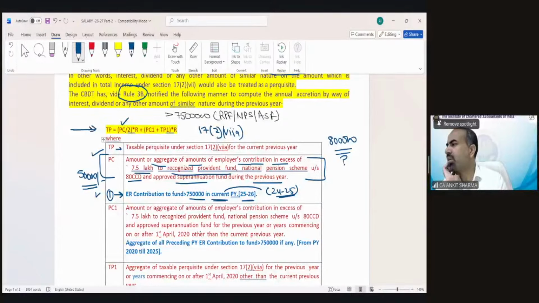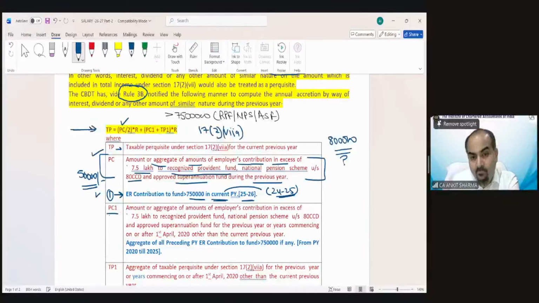Rajveer saying, sorry, Arjun was asking that question. Yes, Rajveer, sorry. Arjun was actually asking that question. So Arjun, is the meaning of PC clear? The contribution which is in excess of 7,50,000 needs to be considered in place of PC.